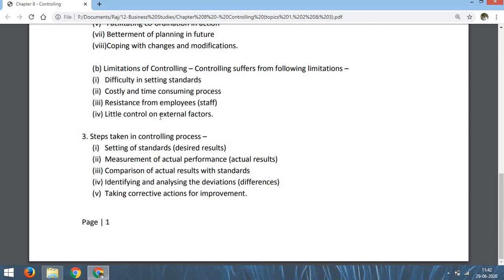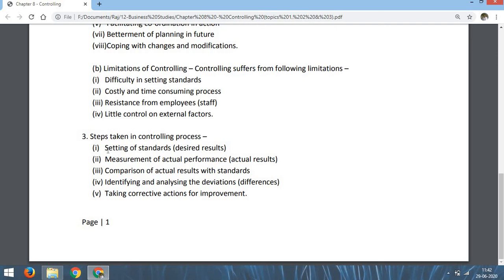But now suppose there is suddenly a change in the external factor, then our controlling becomes difficult, because we have to control according to our standards, not according to changed circumstances. So this is the last limitation of controlling. So these are the four limitations from which controlling suffers.